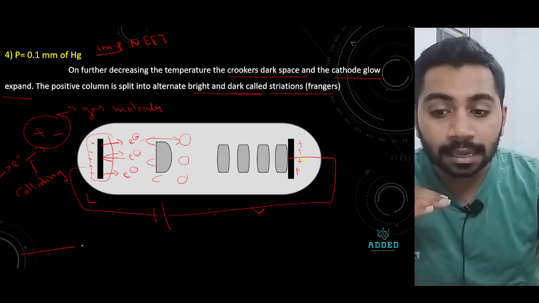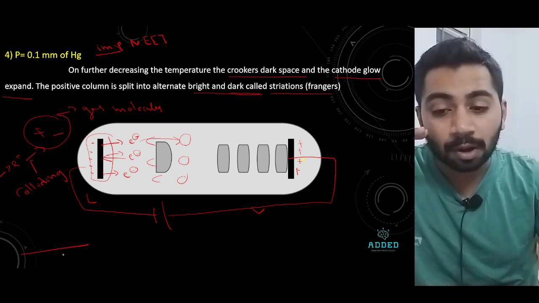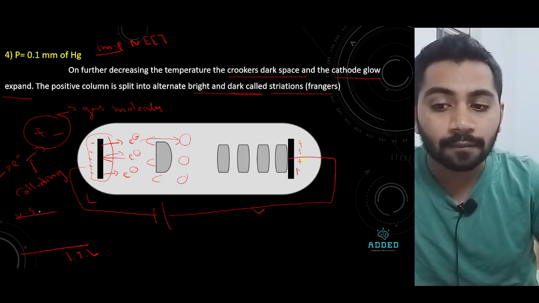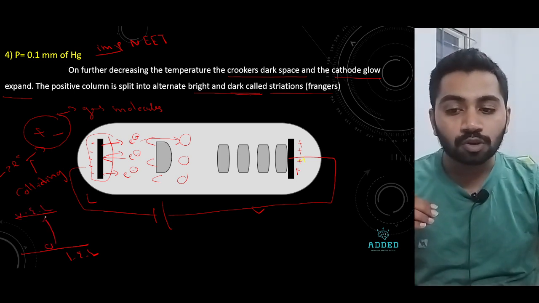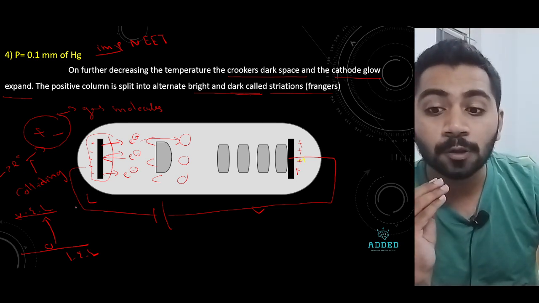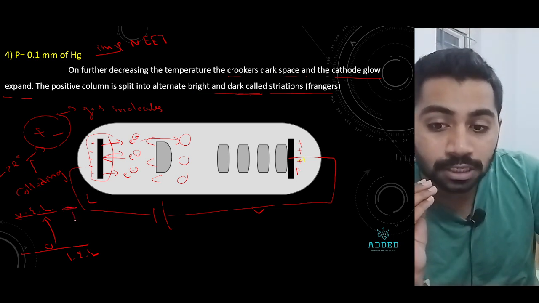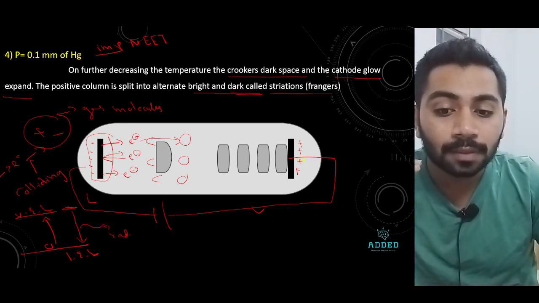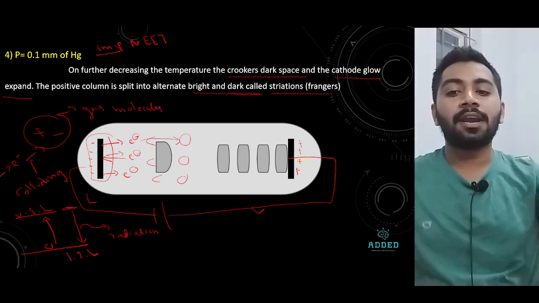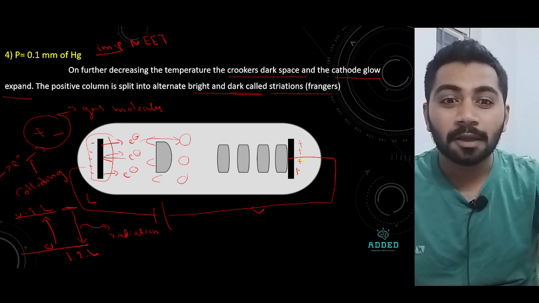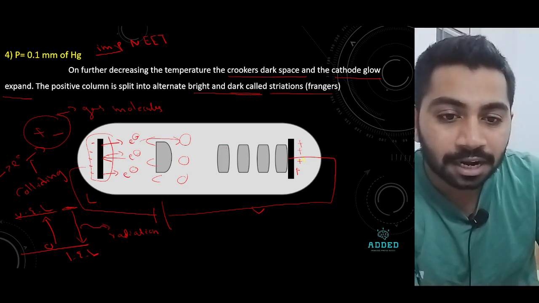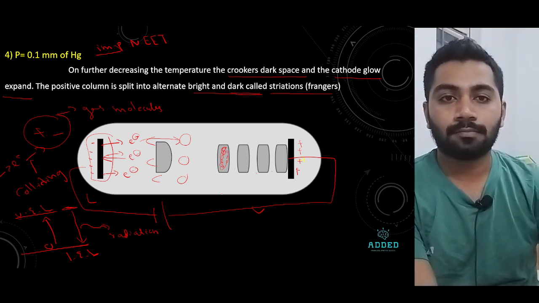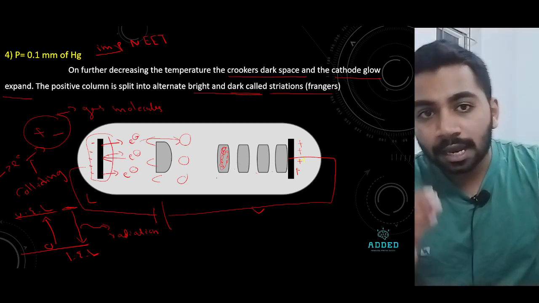Once it collides, it makes the gas molecule move from a lower energy level to an upper energy level. But the gas molecule is unstable there, so it returns downward. While returning it emits some radiation, so it becomes light. Now this region is dark. After emitting radiation, the molecule comes down.